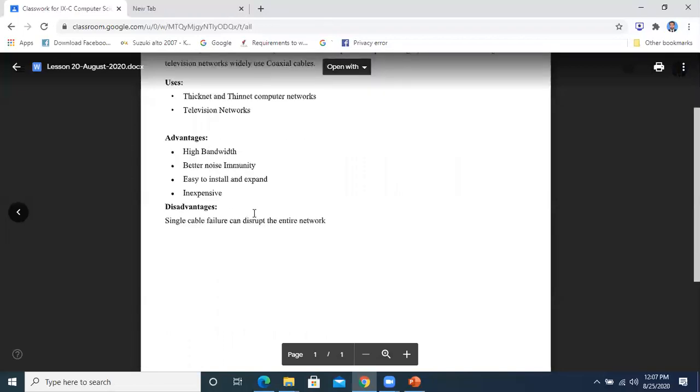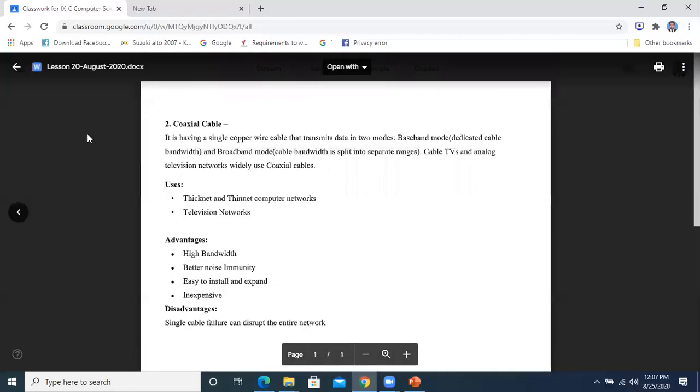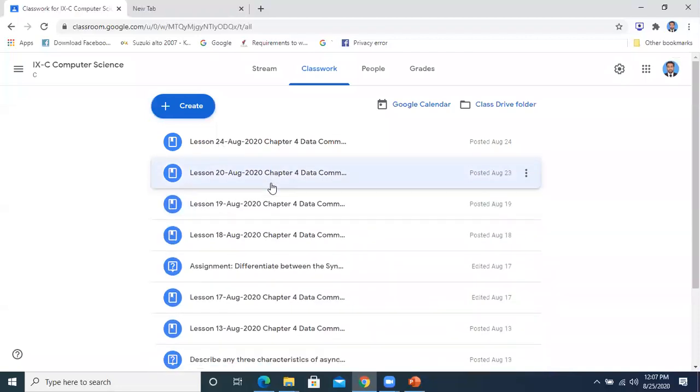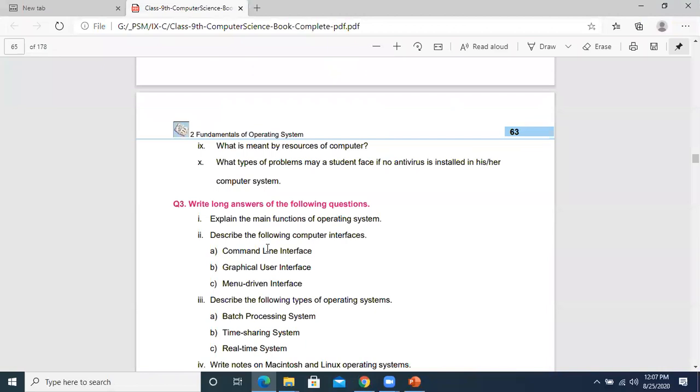Uses, advantages, disadvantages, and things like that. You need to be very well prepared for this when we have the exam. We will have to write the answers in this way so that we can get maximum marks.